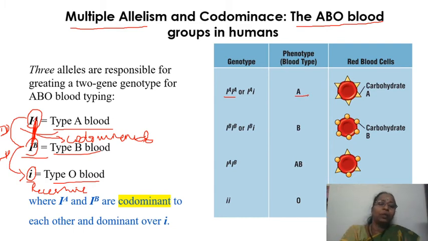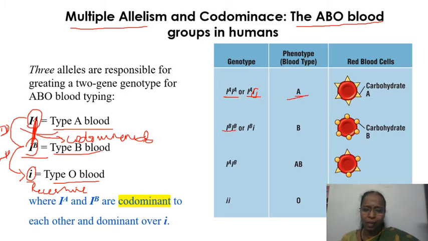See, the blood grouping is based on a protein which is present on the RBC, and this protein is almost the same in all the RBCs, all the blood group RBCs, but there is only the carbohydrate moiety which is different in these groups. So we are going to see the genetics now. We will leave the immunology and we will see that later. See, if it is homozygous A or heterozygous, you can see one recessive allele also, right? In homozygous as well as in heterozygous condition, the blood group is going to be A.